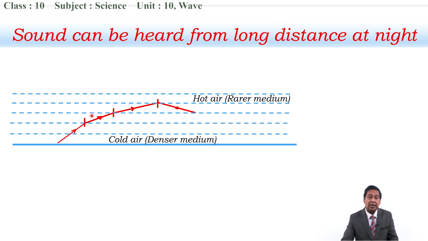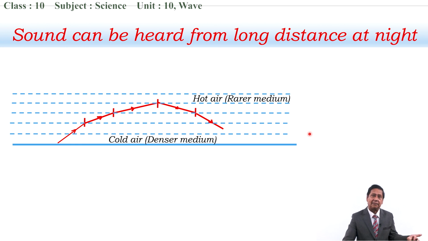This is total internal reflection. Till this point, we had refraction, and at this point, total internal reflection occurred. Again, refraction starts. When it enters from rarer to denser medium, now it bends towards normal. This way, sound can be sent to a very long distance. I mean to say, sound can reach up to a long distance because of refraction and total internal reflection in different layers of air which form at night. And so, it can be heard from a long distance.